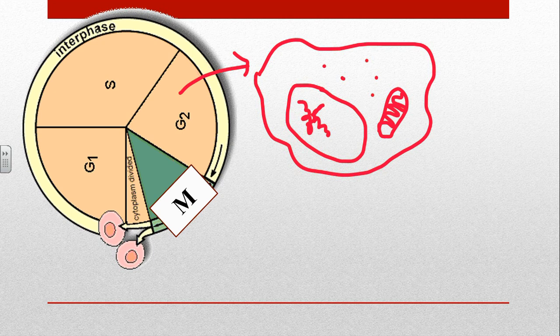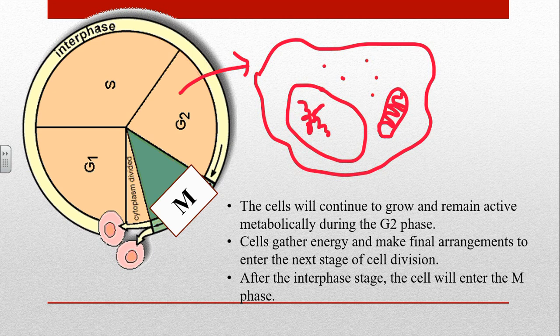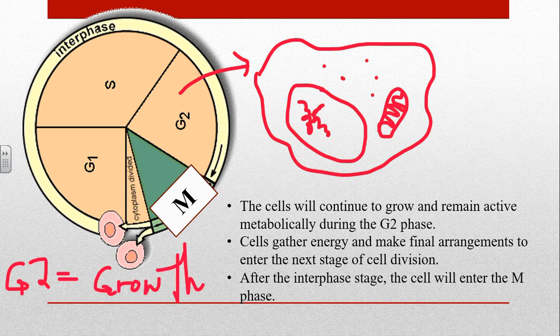The mitochondria will actively gather energy. Why is the energy needed? Because later, once the cells have matured, they have to decide whether they will go for mitosis or meiosis, depending on their purpose. So we can say that G2 is also a further growth process.